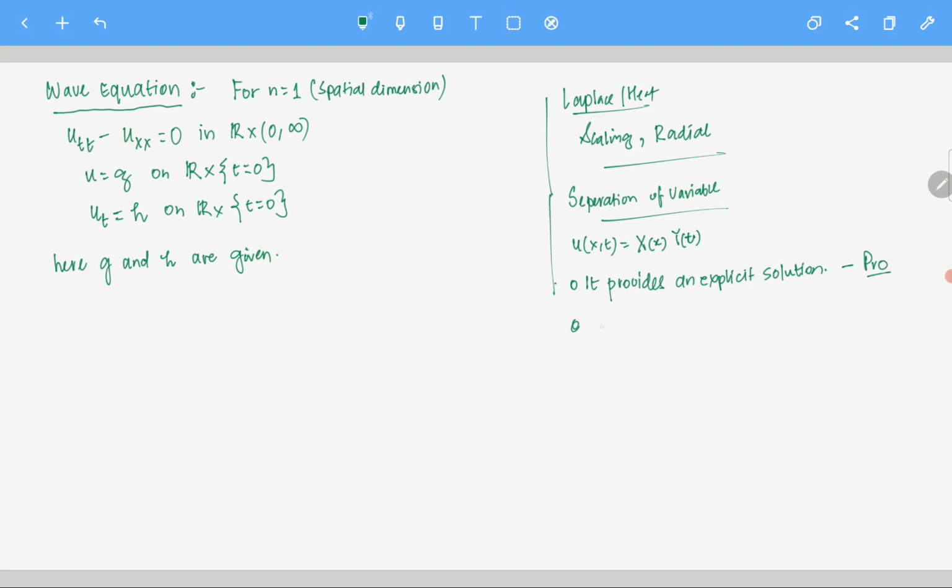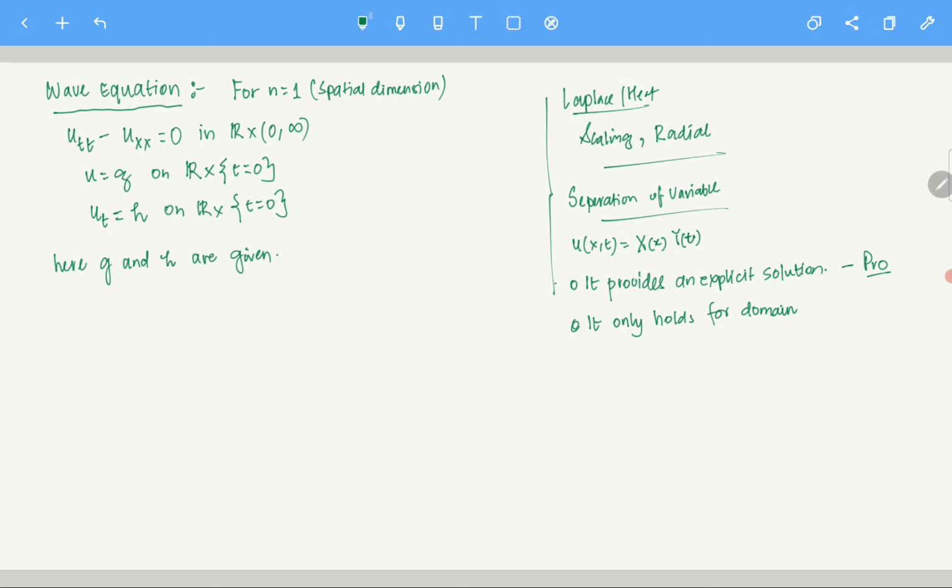The con is, it only holds for certain domains. So if you don't know, now you know. What is the main problem with separation of variables? Generally what I see is most students, whenever I ask them to solve, let's say, the heat equation, wave equation, Laplace equation, whatever, they start doing separation of variables.